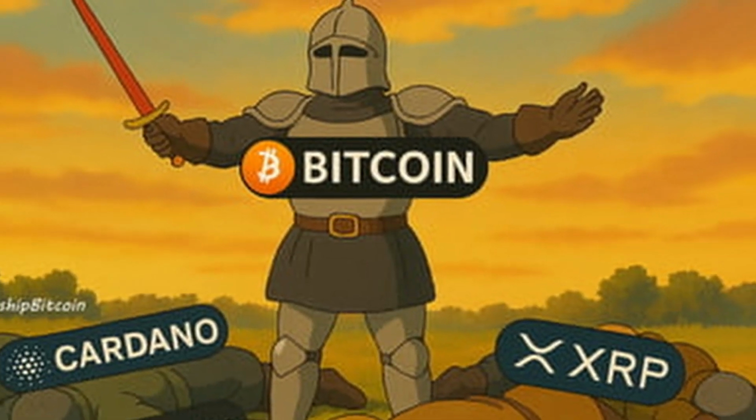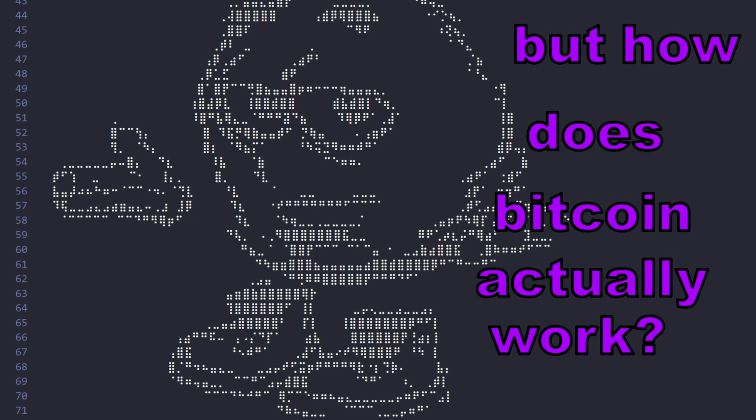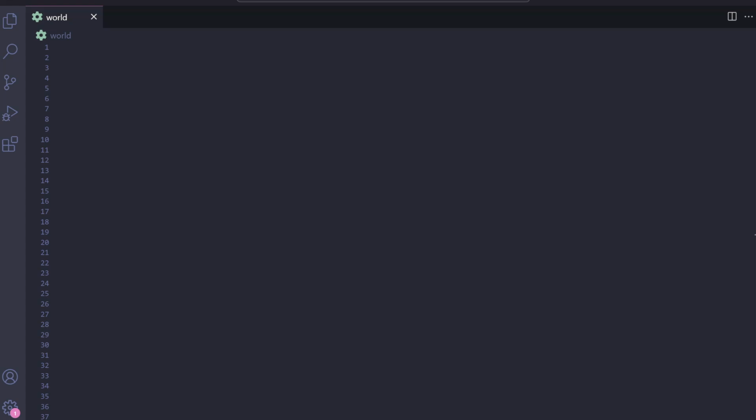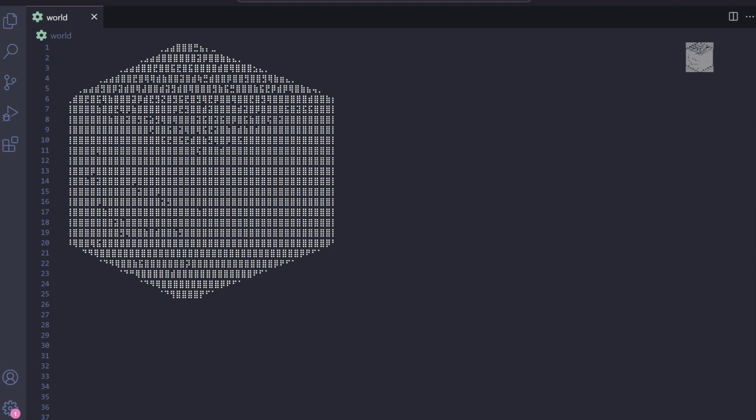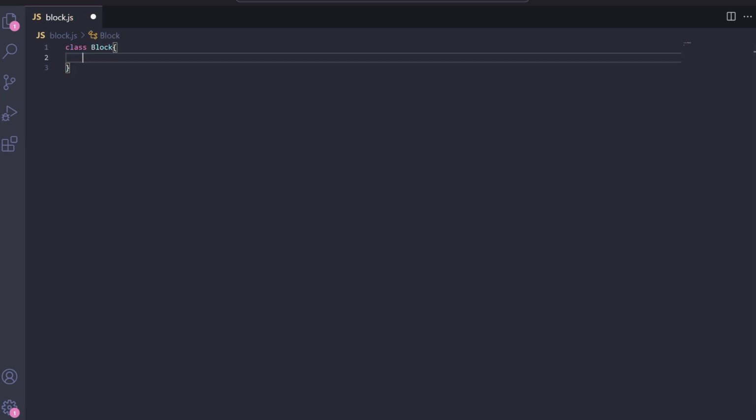Bitcoin, the most expensive money in the world. But how does Bitcoin actually work? Let me show you the answer in code. Everything starts with one little block, and I am the god of this block. As a god, I will need more blocks.